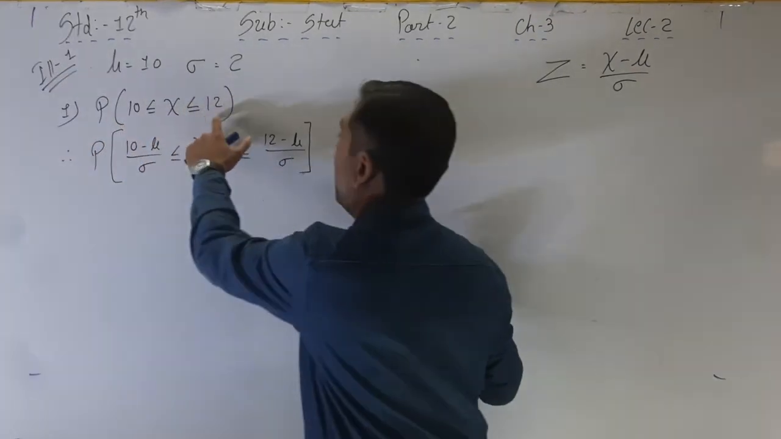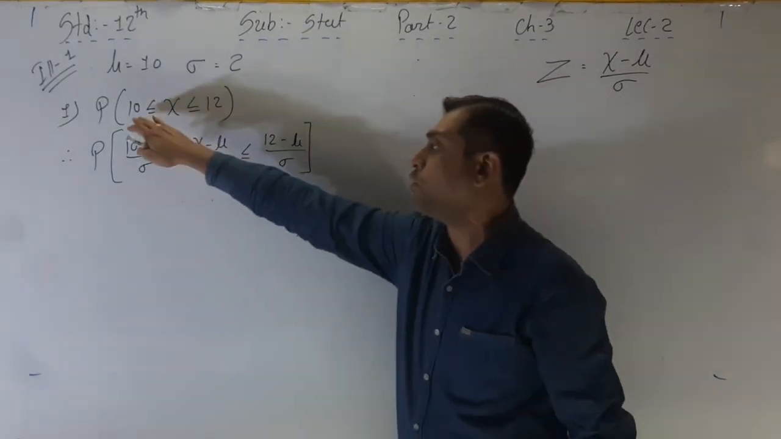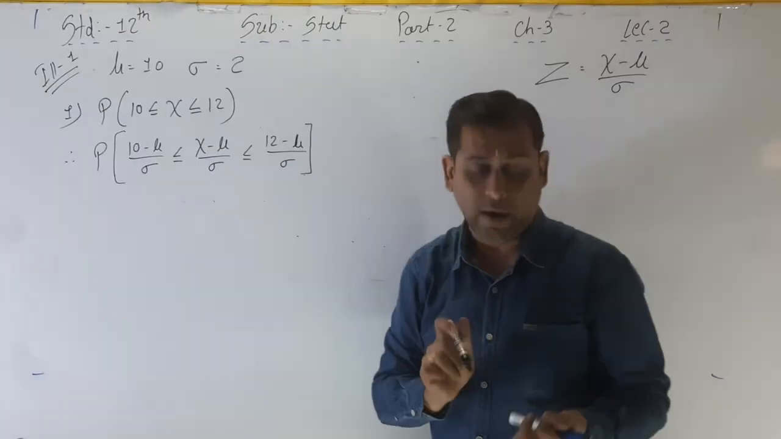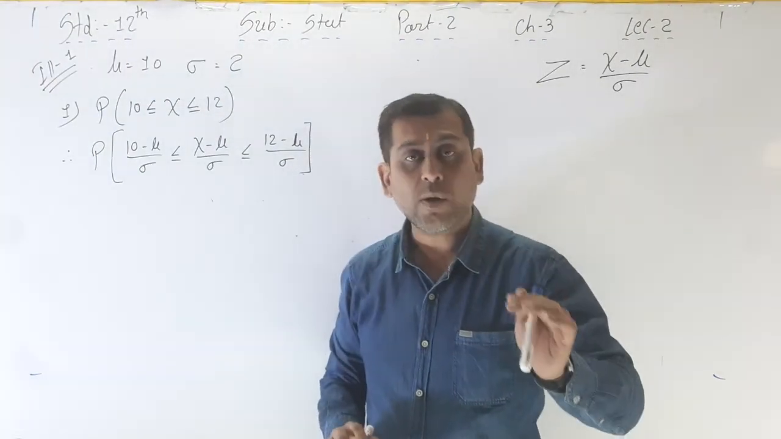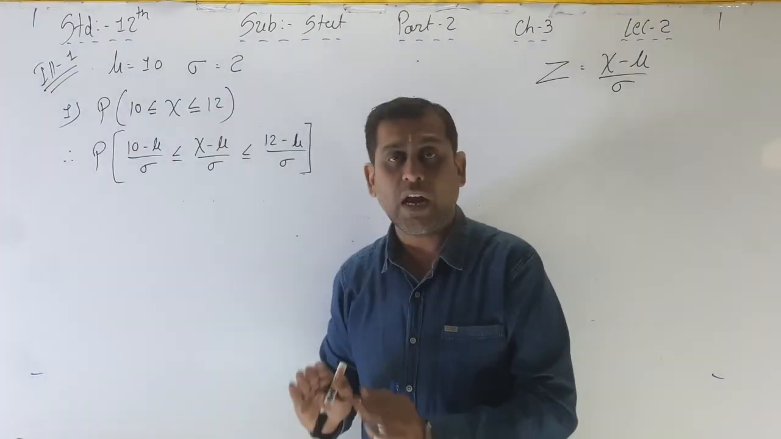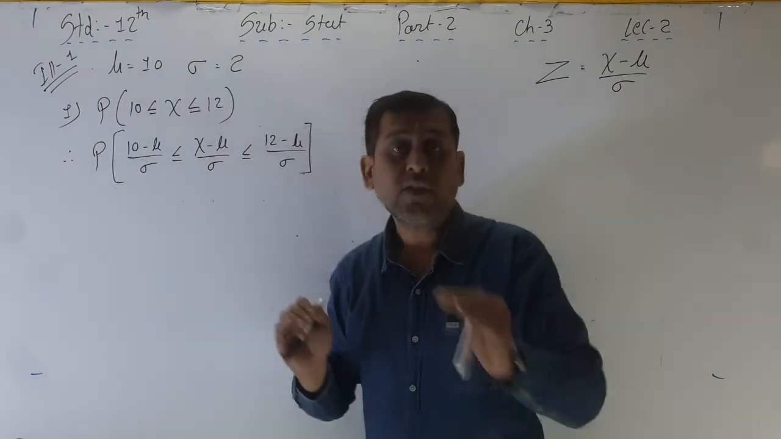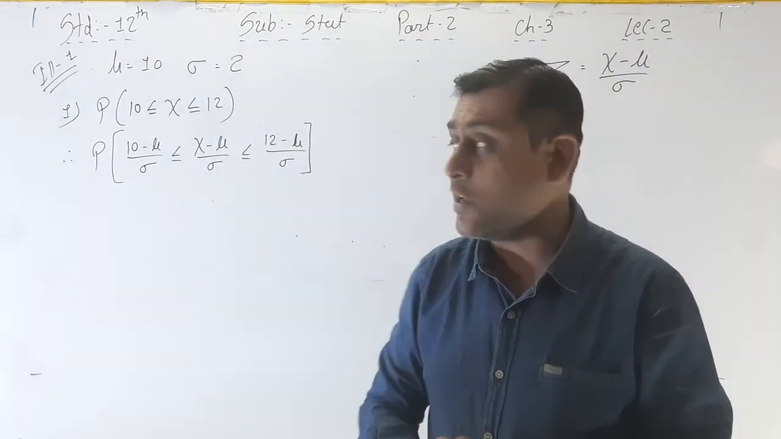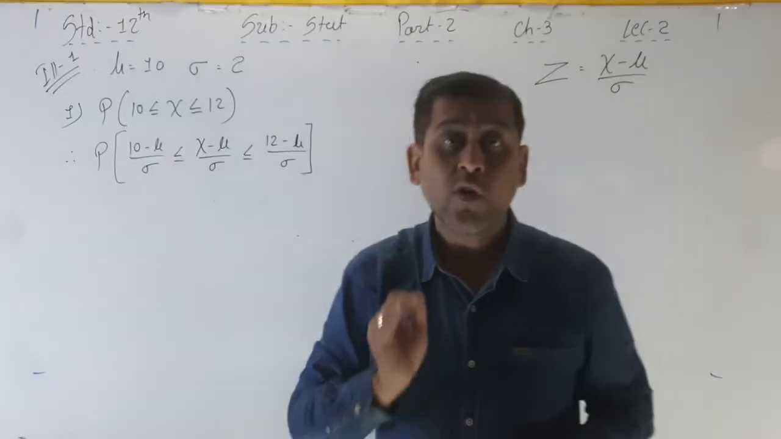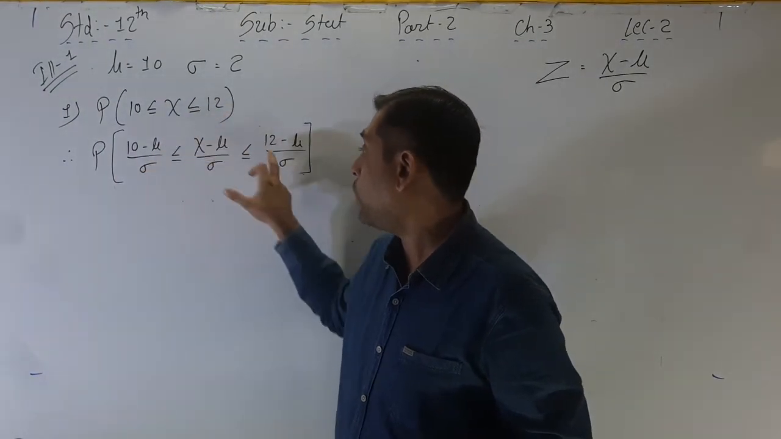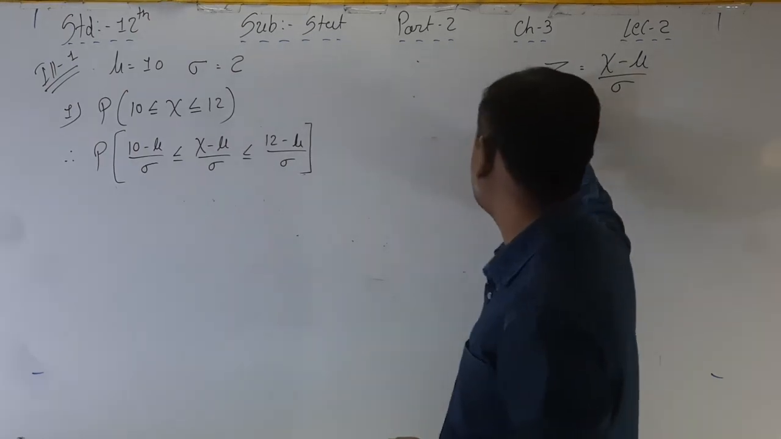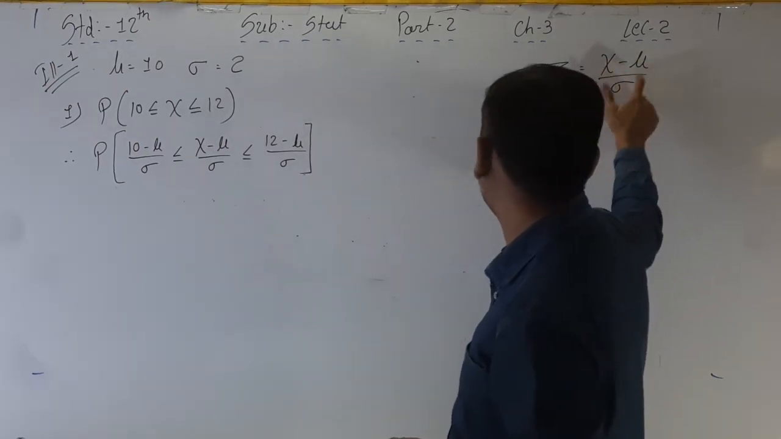All the values are converted. See, the values are given for the normal variable: 10, x and 12. All are normal variables. If we want to find out the probability of these, then we have to convert them compulsorily. Whenever the normal distribution is there, we have to convert it into a standard normal variable. So this is the formula, z is equal to x minus mu upon sigma.